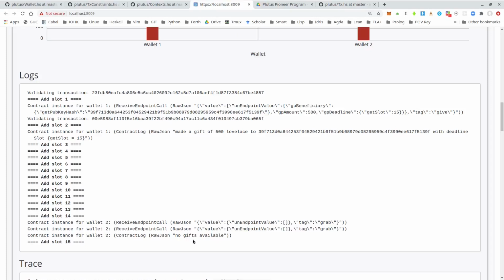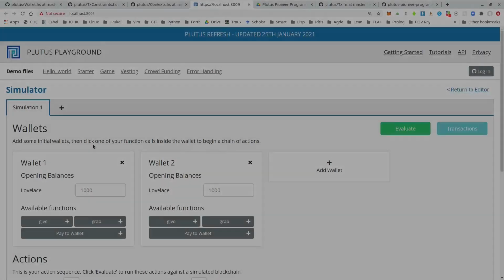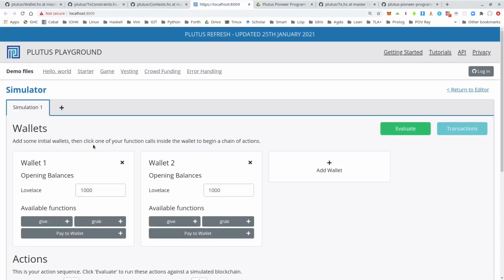So that was our first example of a Plutus validation script that makes use of the third argument, the context argument. And I think it's quite a realistic example. So you could actually see this contract in the wild and see it actually be used. Our next topic will be parameterized contracts, but let's start with an observation with the existing one.